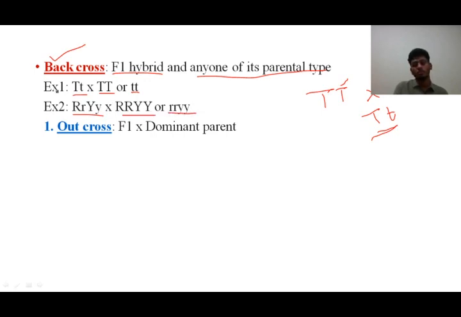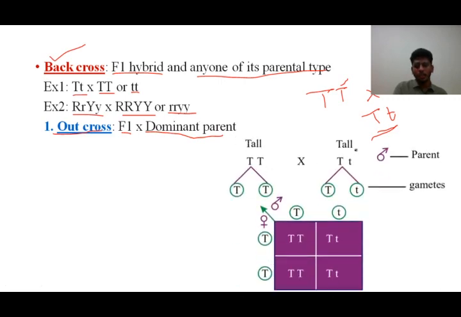Now this back cross is of two types again, that is out cross and test cross. In the out cross, what we do, we take this F1 hybrid and we cross with the dominant parent. And in the test cross, what we do is we take the F1 and we cross with the recessive parent. I'll take an example here now. If you see here, here is the F1. The F1 is capital T and small t. Here I have taken a dominant parent. When I cross this way, this becomes out cross. And the individuals obtained will be of the ratio again 1:1, because two of the individuals are homozygous tall here, and two of the individuals are heterozygous tall here. So 1:1 the ratio will be here.